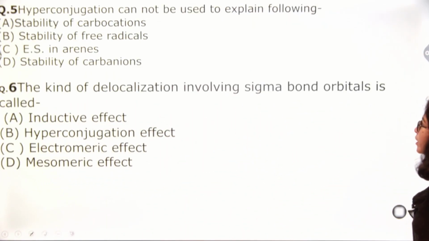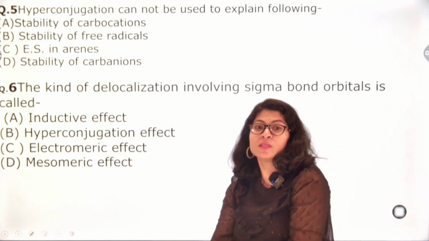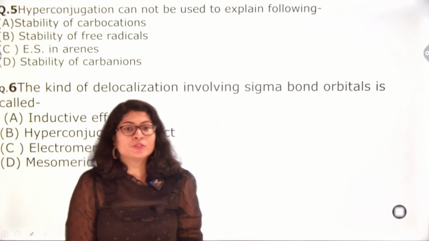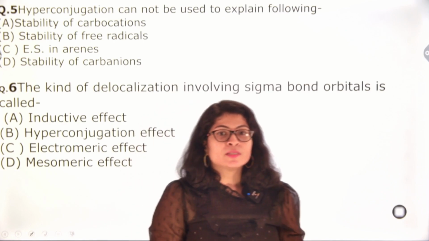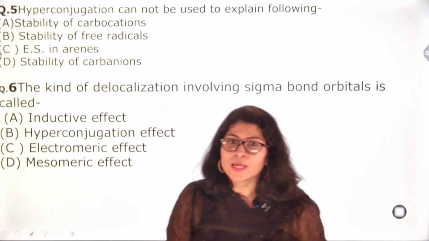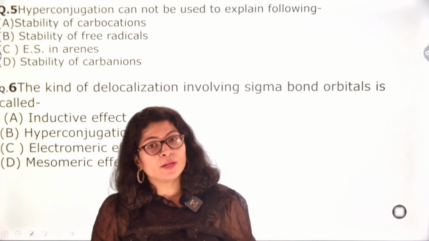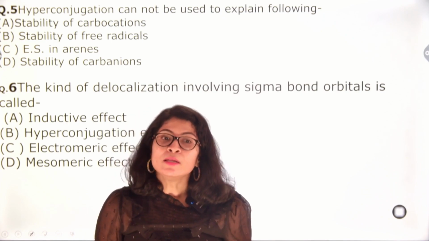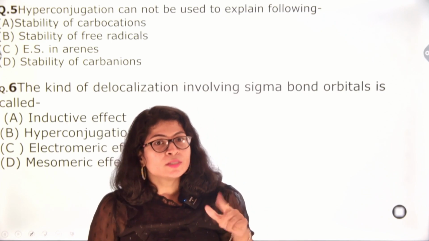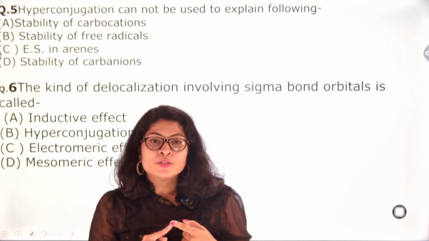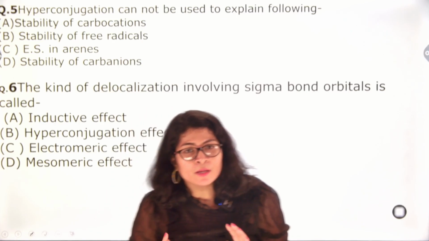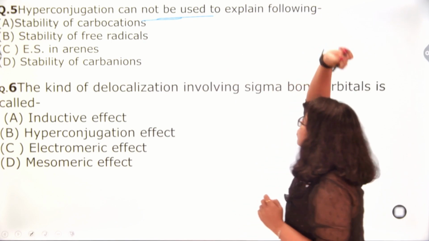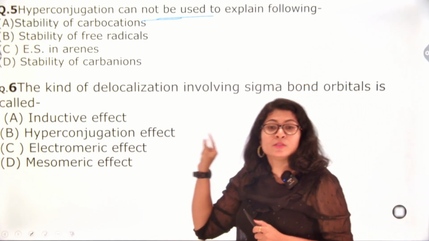Hyperconjugation cannot be used to explain the following. Yes, this is another conceptual question. If you are clear about what hyperconjugation is, then you can easily answer this question. First is stability of carbocation. Obviously, yes, it can be used because carbocation means deficiency of electrons, and if there are a number of hydrogen atoms which can donate their sigma bond, then the number of hyperconjugative structures will be more, then the stability of carbocation will be more. So hyperconjugation directly explains the stability of carbocation. This is not the answer, and in the question you have to find which cannot be used to explain the following.